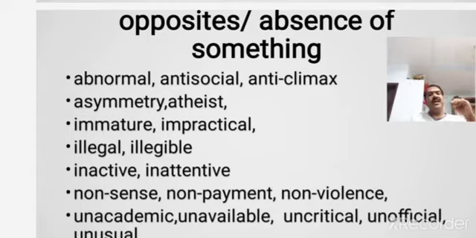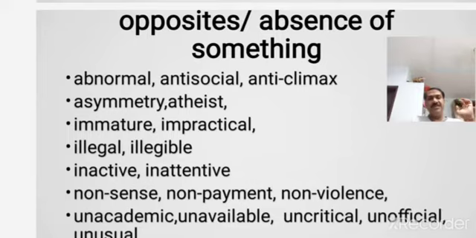In the same way, available, unavailable. Is your father available at home? No, my father is unavailable or not available. Okay? Critical, uncritical. Don't be critical of me. Don't be too much critical of something. So that is uncritical. Let us not be too critical. Let us be uncritical. So just by adding un, you have formed the opposite of the word.